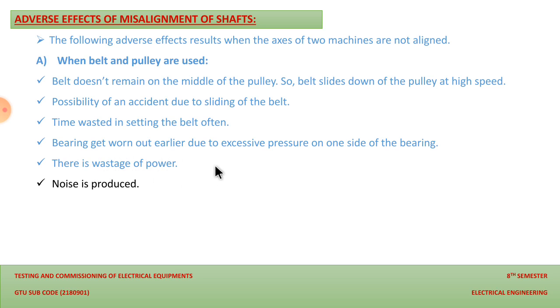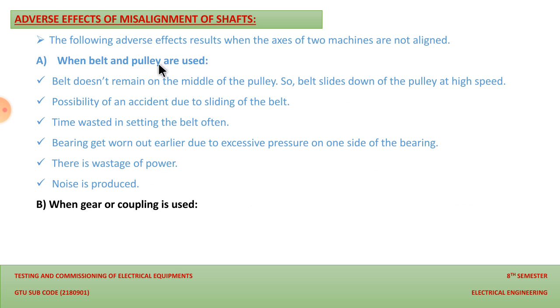Because uneven magnetic pull is created, or we can say an air gap between the stator and rotor is created due to the misalignment, the machine will draw a large power for the same work. And as the misalignment is there, due to the vibration, noise will also be produced.